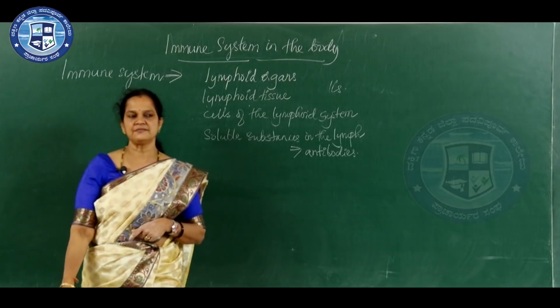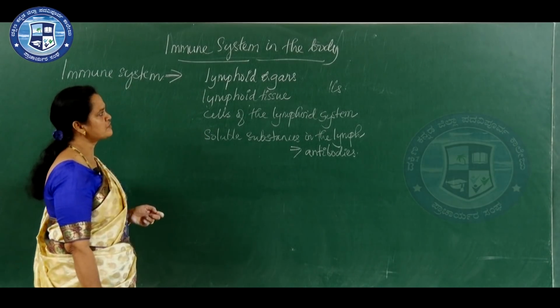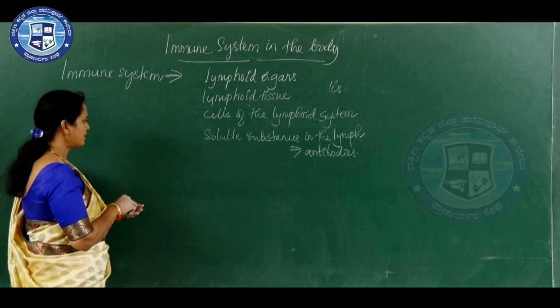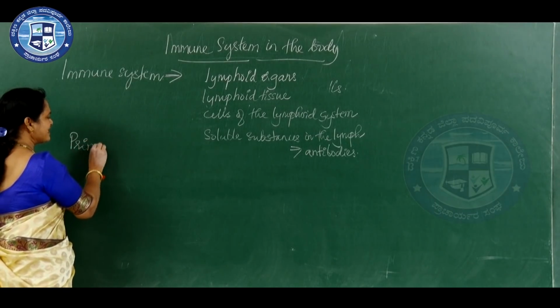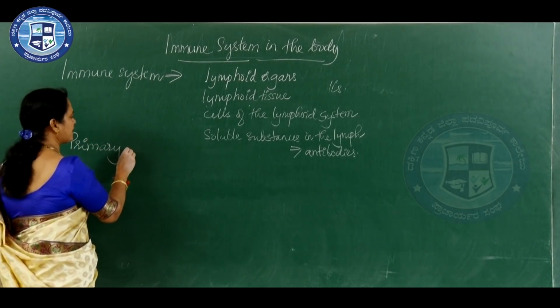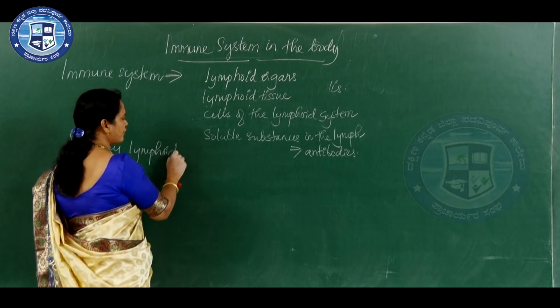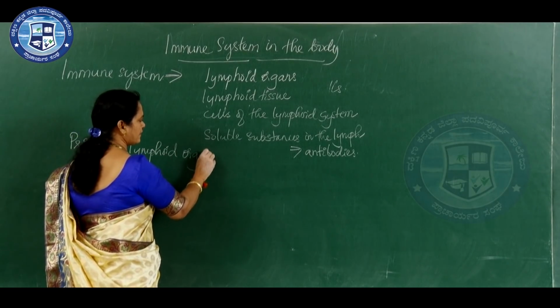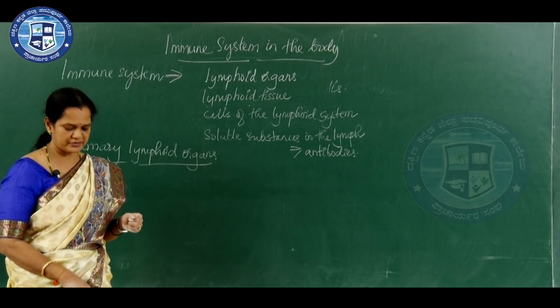Antibodies are part of the lymphoid system in our immune system in the body. In the lymphoid system there are primary lymphoid organs. And which are these primary lymphoid organs?